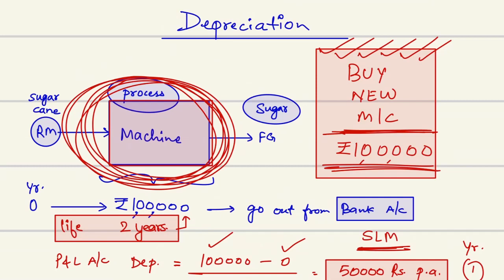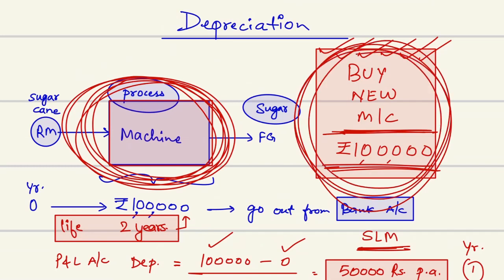That is the real concept of depreciation. So now after 2 years, I will buy a new machinery and I have the funds also to buy it. That was the concept I was trying to tell you.